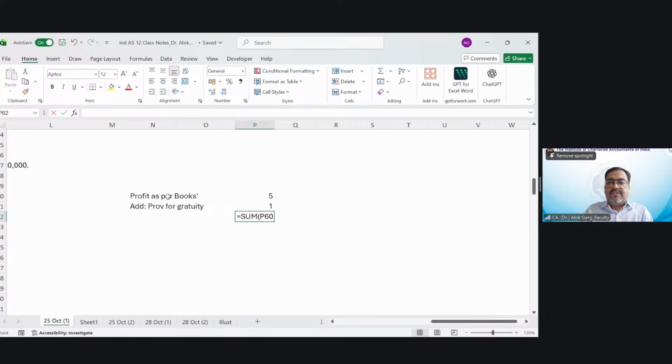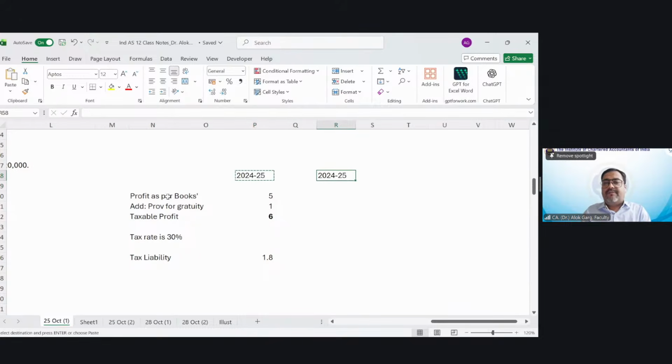My total taxable profit is 6 crore rupees. Assuming the tax rate is 30%, what is my tax liability? 6 multiplied by 30%, 1.8 crore is my liability. For example, this is 2024-25.